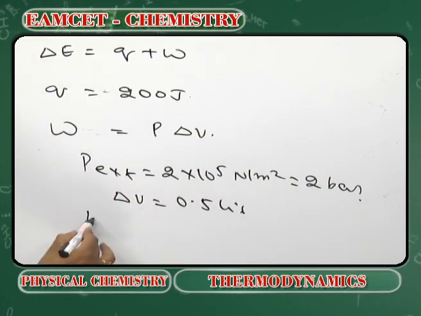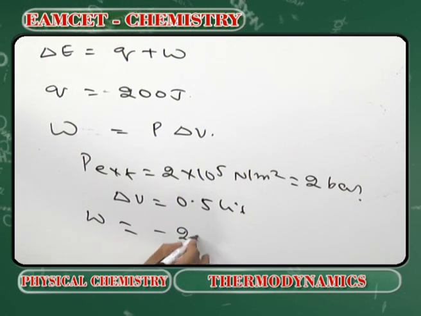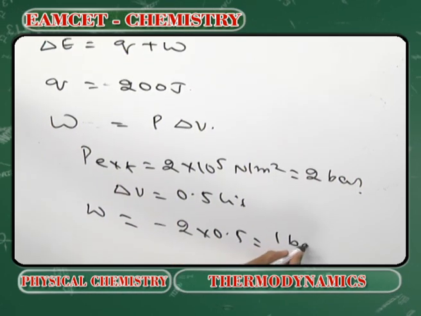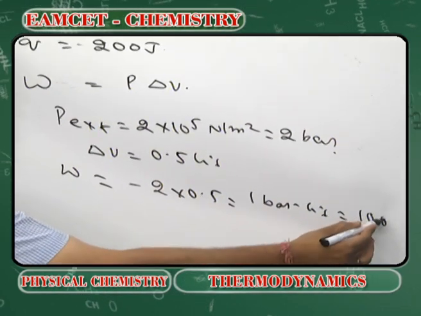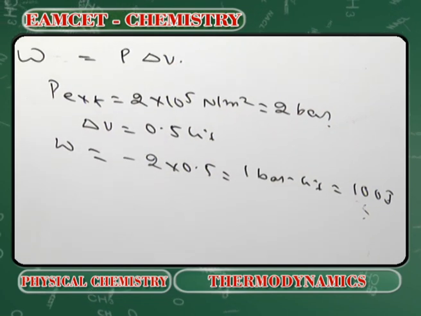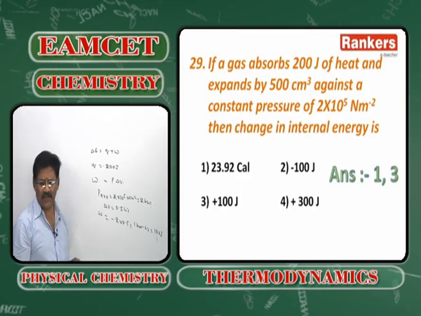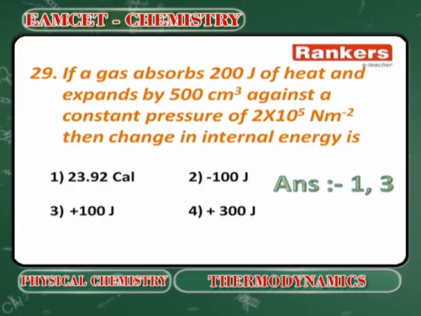So work done is equal to 2 into 0.5, 1 bar liter, that is equal to 100 joules. So option can be in calories, it is 23.92 and 100 joules.